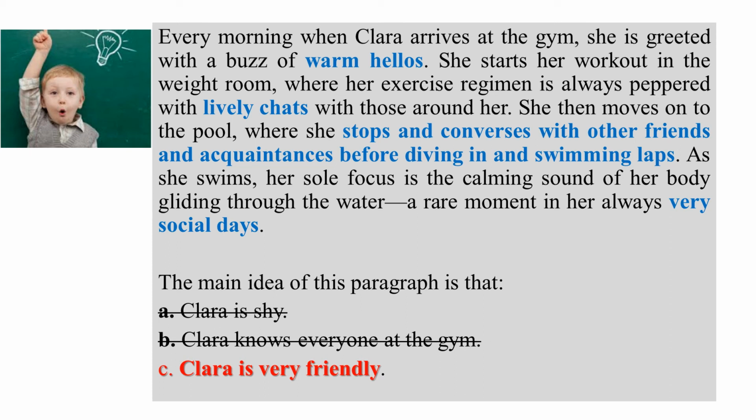Although it is possible that choice B, Clara knows everyone at the gym, there is no evidence in this paragraph to support that inference. Thus, choice B cannot be the main idea. Choice A, Clara is shy, cannot be the correct answer either, since everything in the paragraph suggests that Clara is in fact quite outgoing. Furthermore, the language of the paragraph creates a feeling of warmth and friendliness.